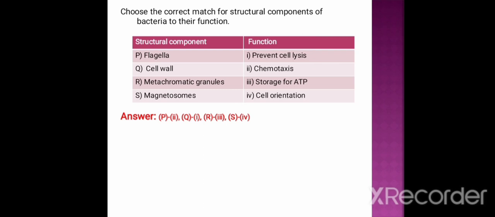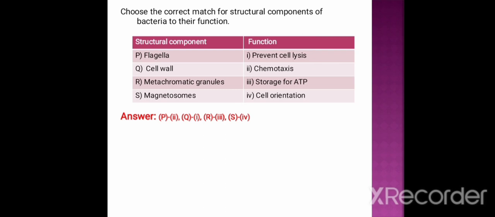So, flagella helps in chemotaxis, whereas cell wall prevents cell lysis, provides cell shape, and also contains various metabolic enzymes for respiration and other metabolic processes. Whereas metachromatic granules are also known as volutins, that are storage reservoir of ATP.